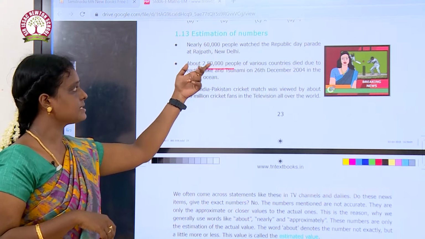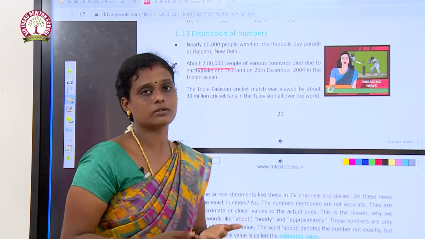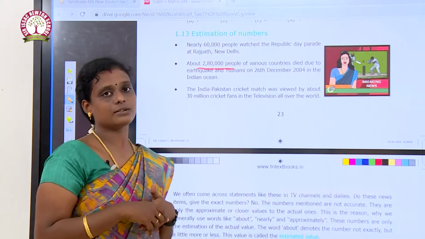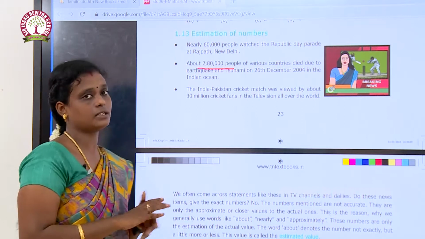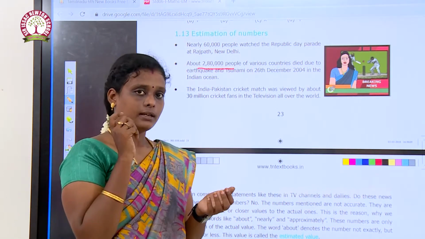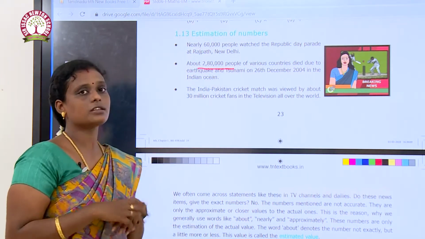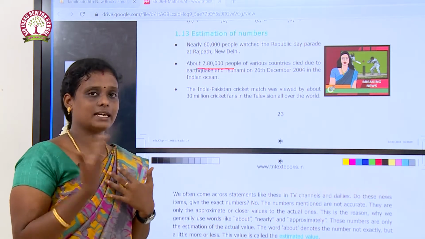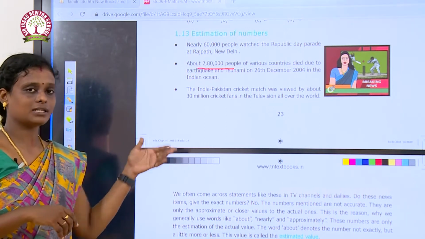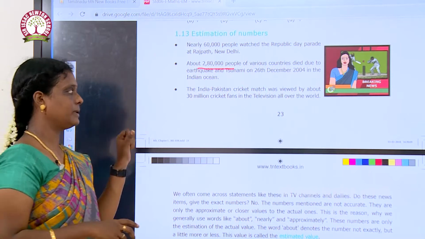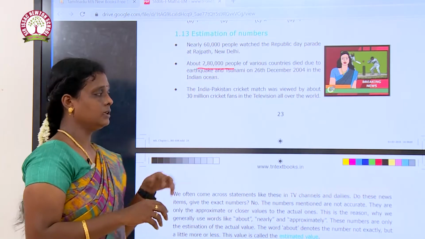But here we are just telling it as an approximate value. We cannot count how many people died because of the tsunami, so in that case we just use the approximate value. So, these are the differences between the actual value and the estimated value. Actual value means the correct number of people, the correct value, and estimation means an approximate value, a guess. We are just guessing the value of the number. So, these are the differences between estimation of numbers and actual numbers. I am giving the best example, which is the corona patients and the number of people who died because of the tsunami.